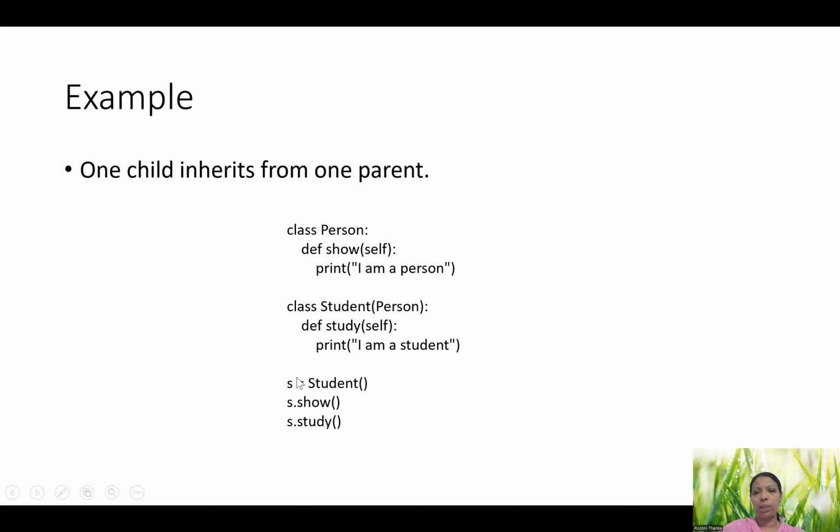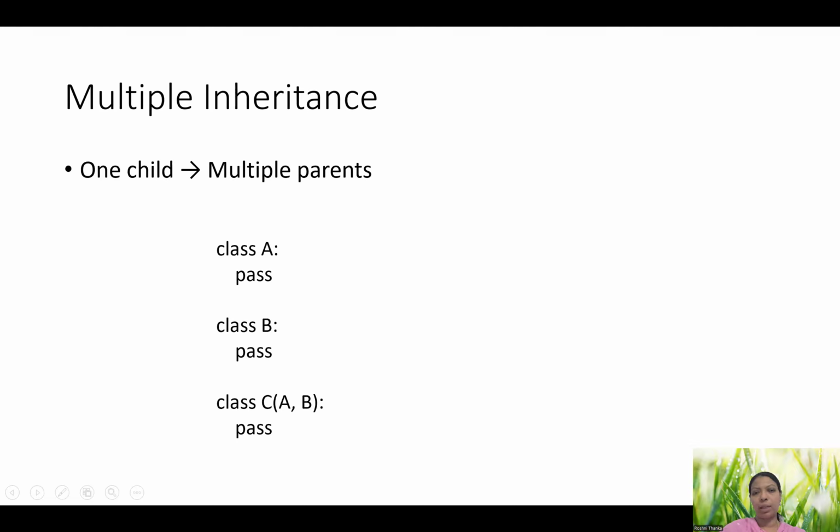So using this object, I can access student as well. I can access study function as well as the show. Even though show is present in the parent, since I have inherited person in the student, I can reuse the show as well. So using the child object, I can access all the details from the child as well as all the details from the parent. This is single inheritance.